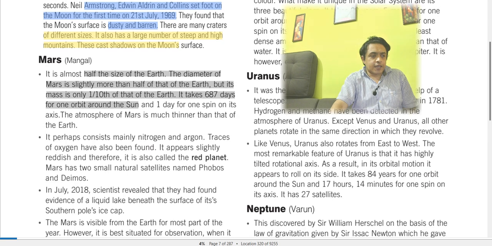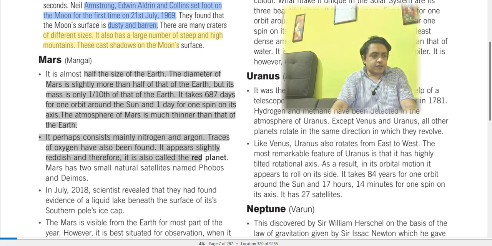The diameter of Mars is slightly more than half of the Earth, but its mass is only 1/10 of the Earth. Its mass is very much lesser. It takes 687 days for one orbit around the Sun, and 1 day for one spin on its own axis.